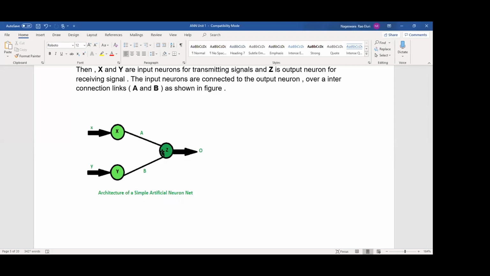The first characteristic of a neural network is that it is based on a mathematical model. So how are we going to perform these calculations? X into A plus Y into B. The summation happens, and we can define this summation as Z. Z equals X into A plus Y into B. Once after the summation, we apply the activation function. Why we apply the activation function, we will discuss slowly.